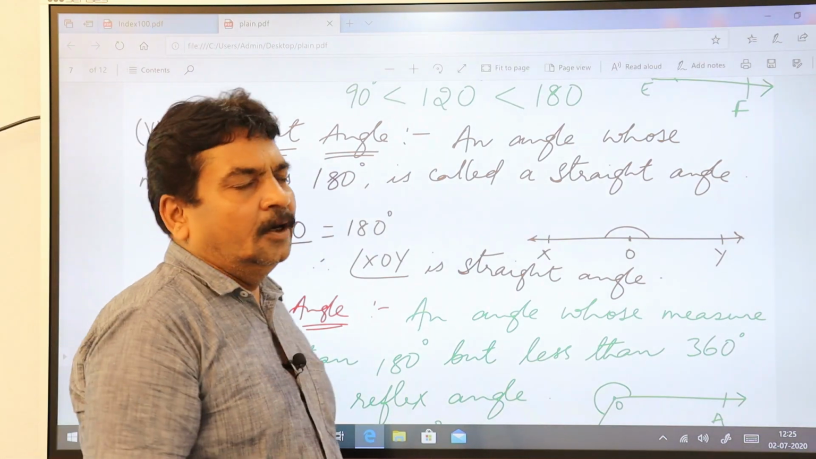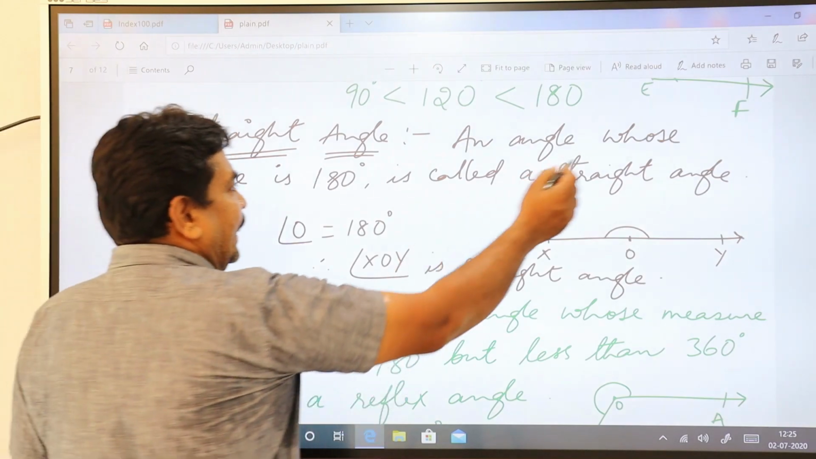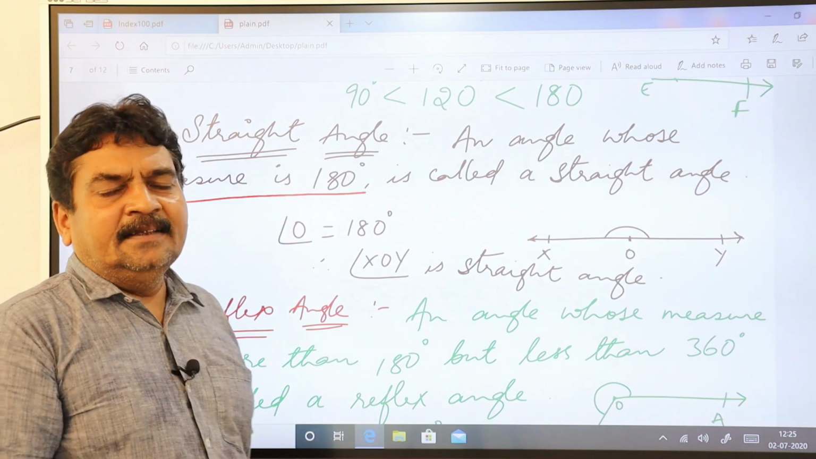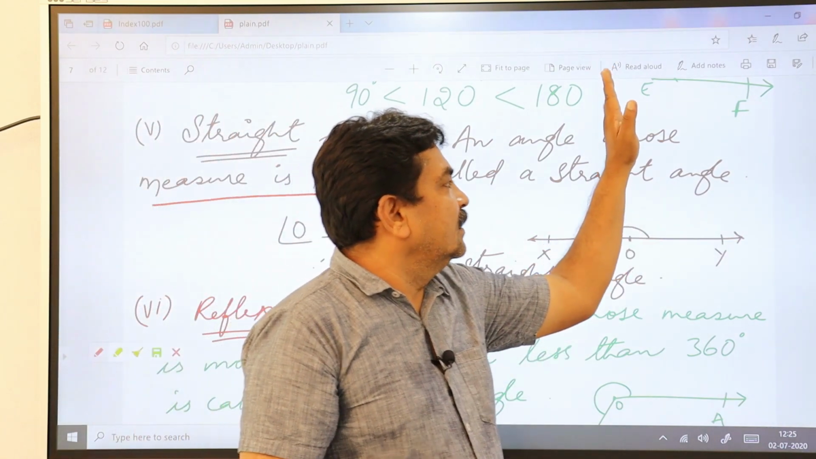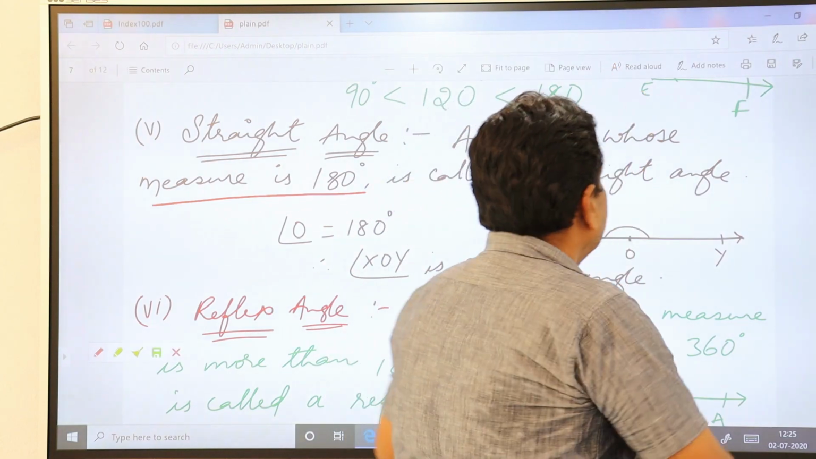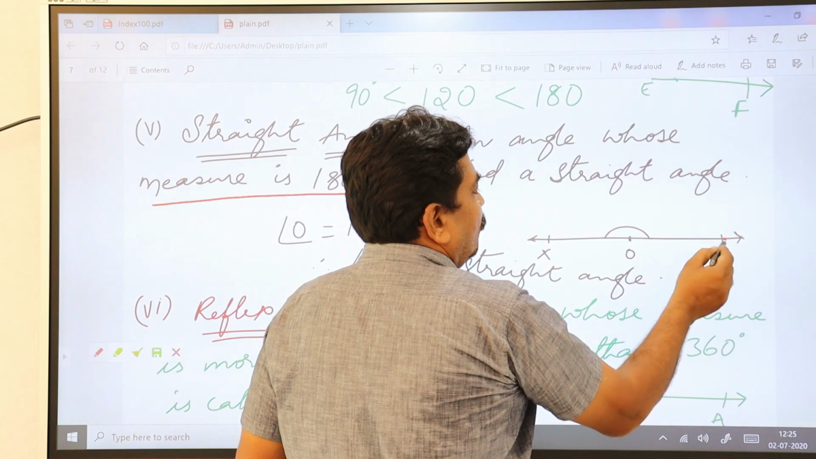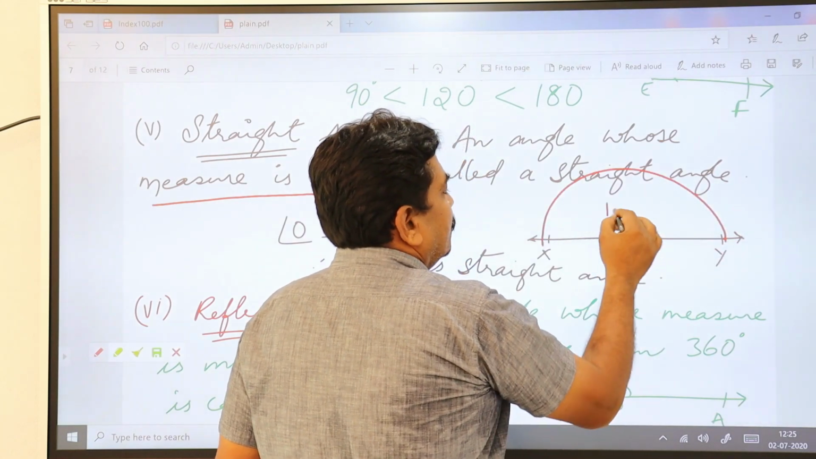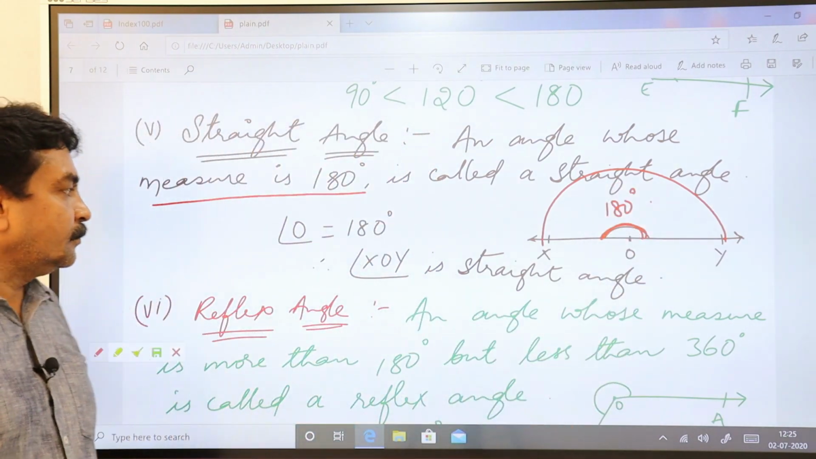Straight angle is what? See here, it is very easy, simple. An angle whose measure is 180 degrees, you call it a straight angle. This is 0, this is 90, and this is 180 degrees. So come from 0 to 180 degrees. So this is called a straight angle.